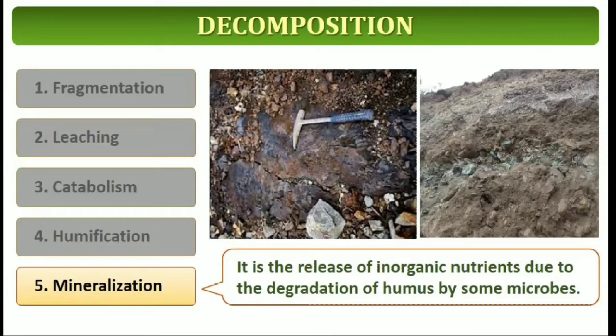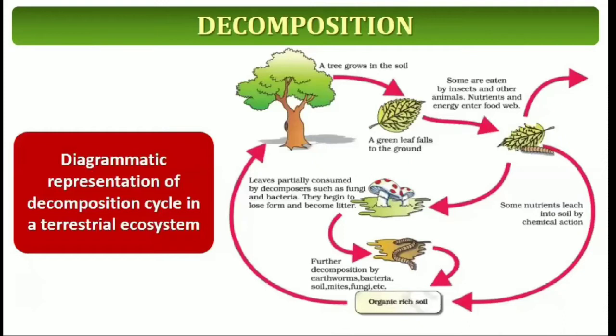Whichever mineral elements are present in the humus, everything is released with the help of some microorganisms. It is called mineralization. So these are the 5 steps which take place during decomposition. Try to remember all the 5 steps: fragmentation, leaching, catabolism, humification and mineralization.